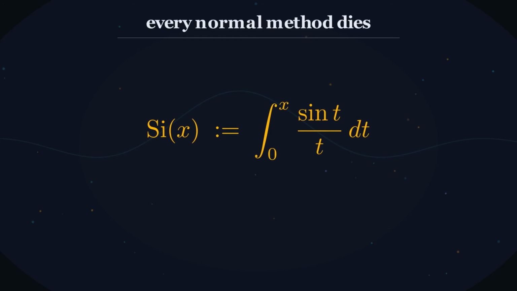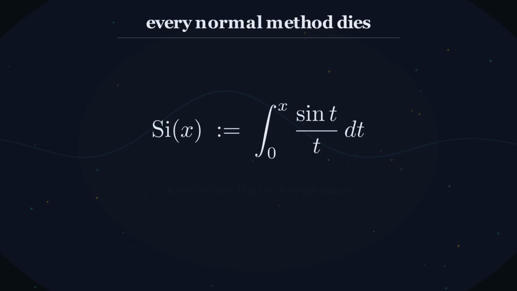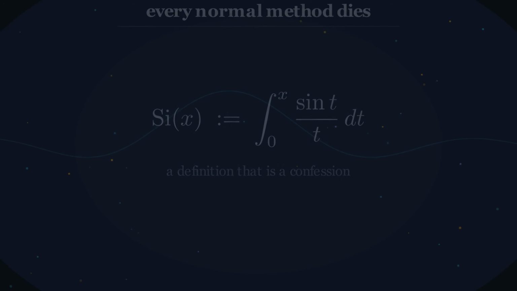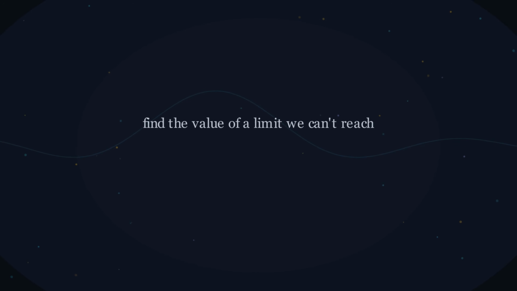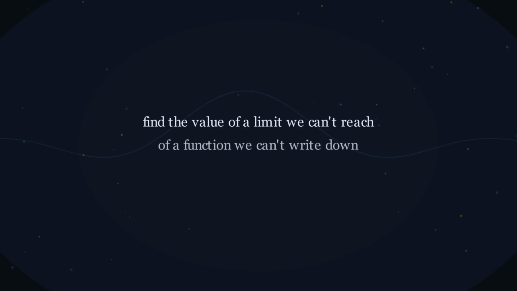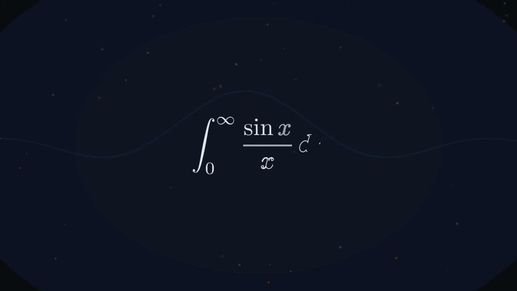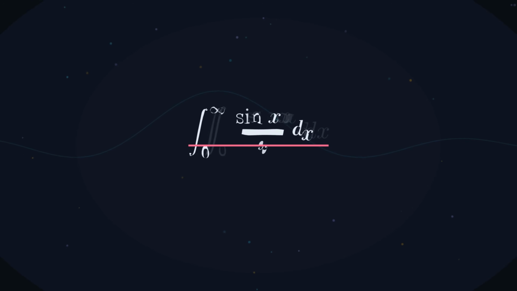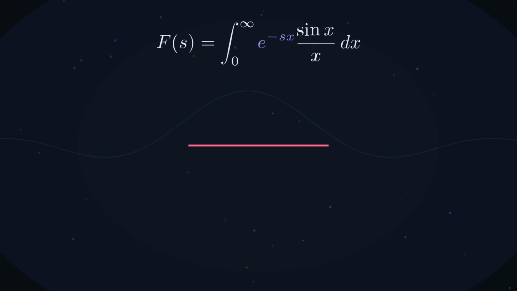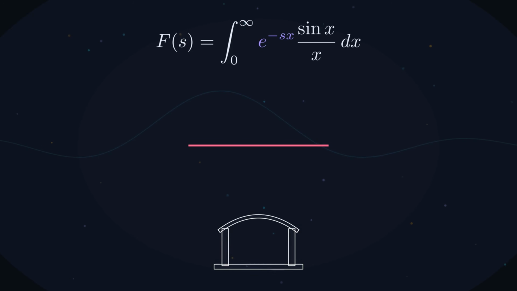That's the sine integral, Si of x, and its definition is a confession. It is defined to be the answer because there is nothing else to define it as, which leaves us with a strange task. We have to find the value of a limit we can't reach, of a function we can't write down. The way through is to stop solving this problem. Here's the move, and it's the most useful idea in this entire video. Don't solve this integral. Solve an infinite family of integrals that happens to contain it, because a family has something a single integral doesn't. A family can be differentiated.